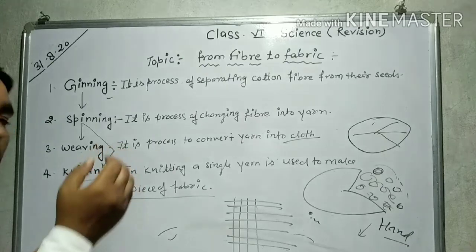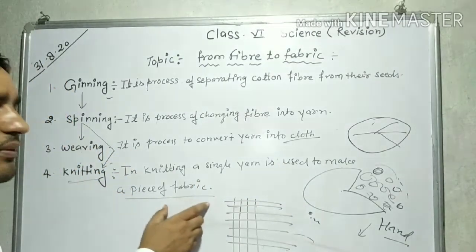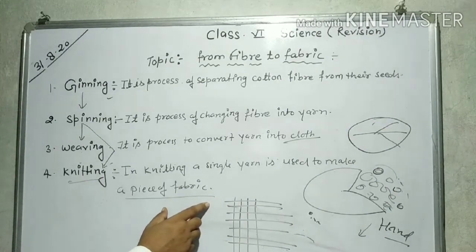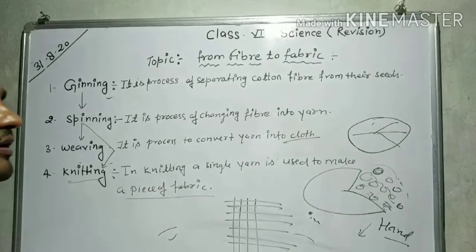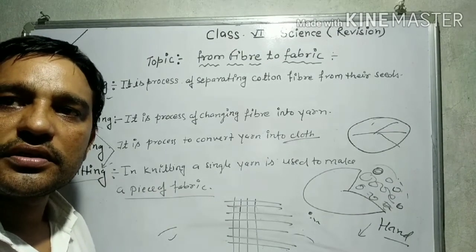Knitting contains only a single yarn used to make a piece of fabric like a muffler or a sweater. Understand? Now the next topic we will discuss is jute.